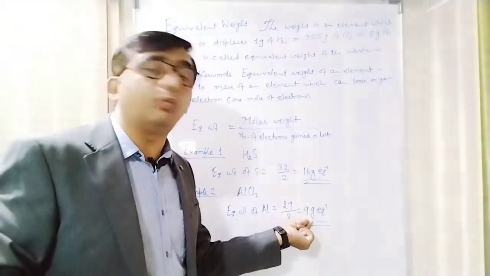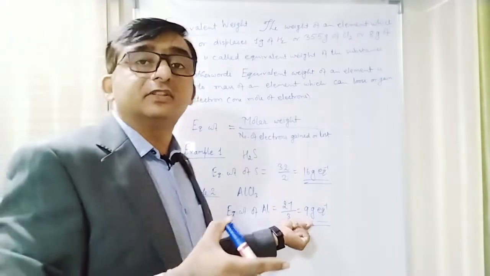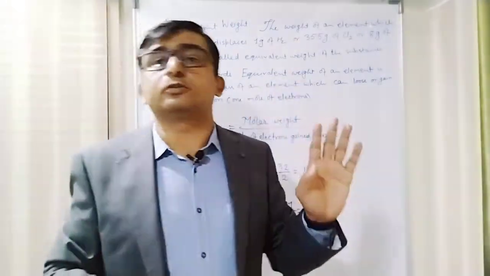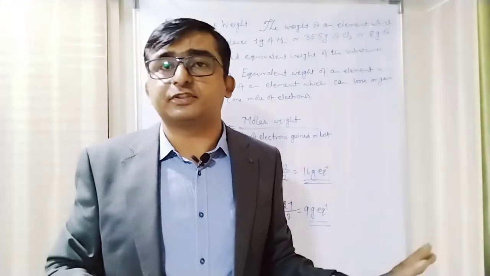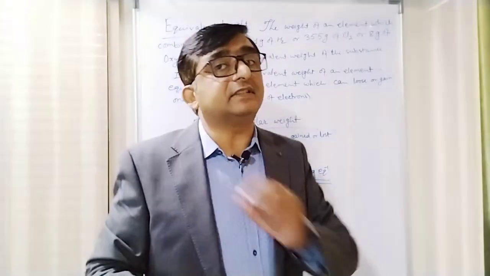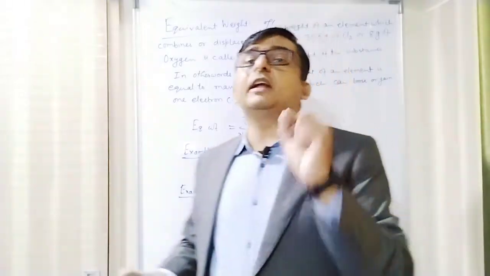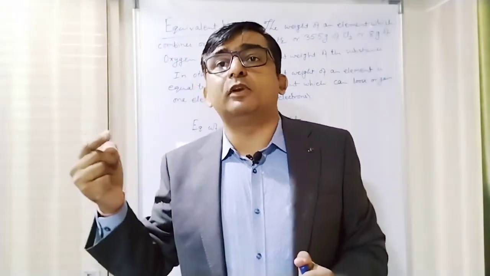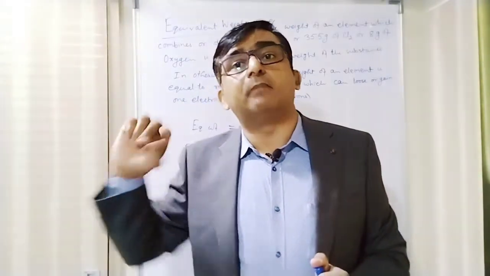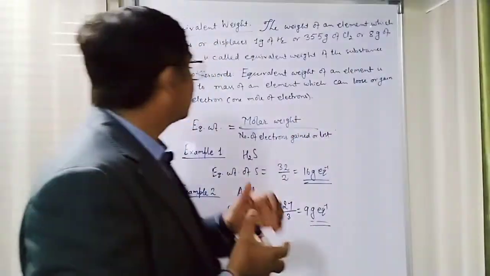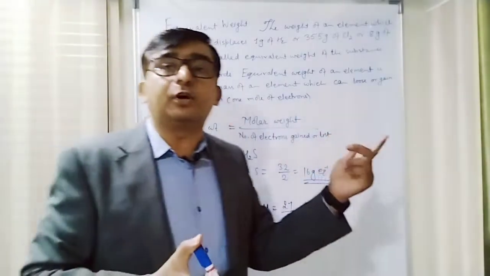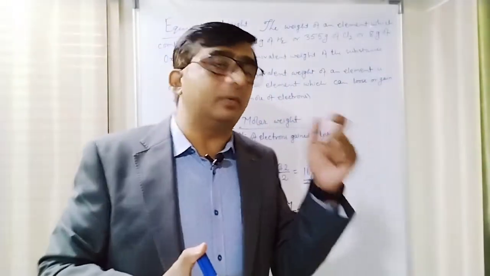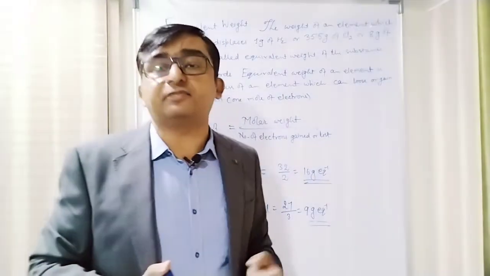It may be 1 times 9, 2 times 9, 3 times 9, or 4 times 9 that will always be present. So this is its equivalent weight. Whenever aluminium reacts with any element, its mass in that compound will always be a multiple of 9. Whenever chlorine is present in any compound, its mass will always be a multiple of 35.5.